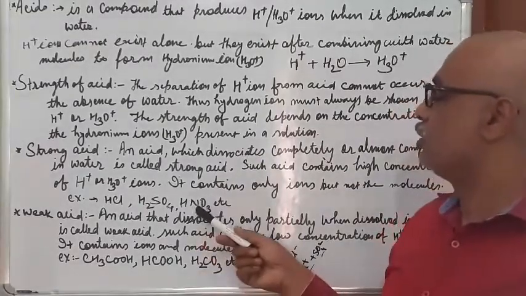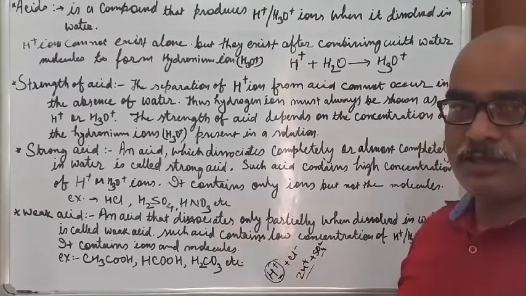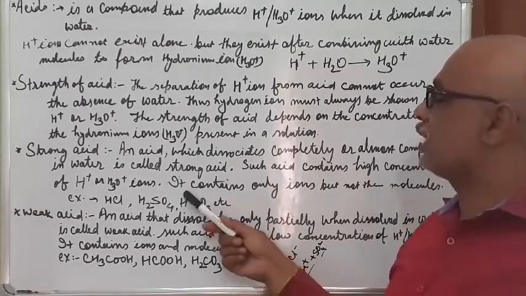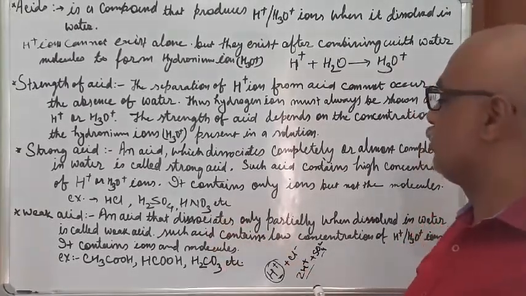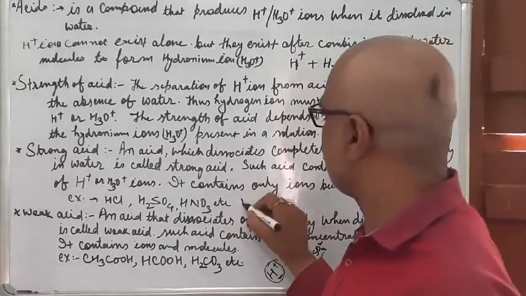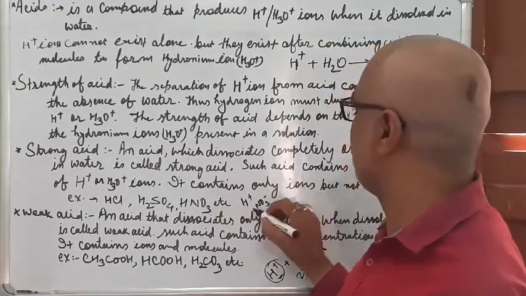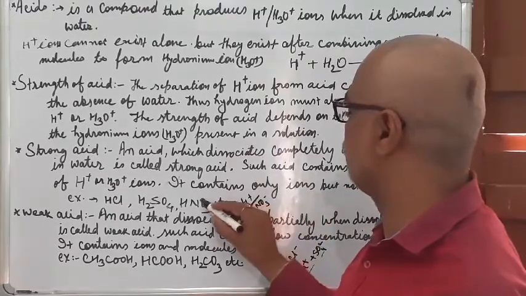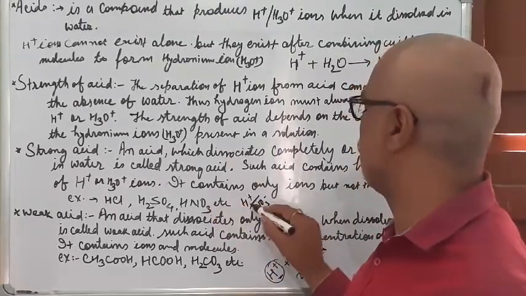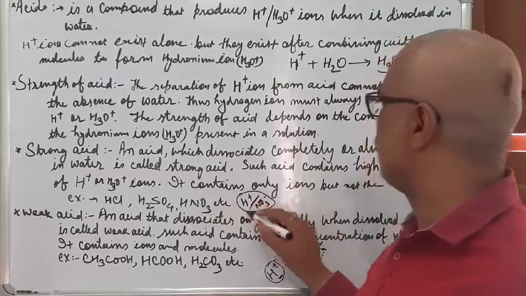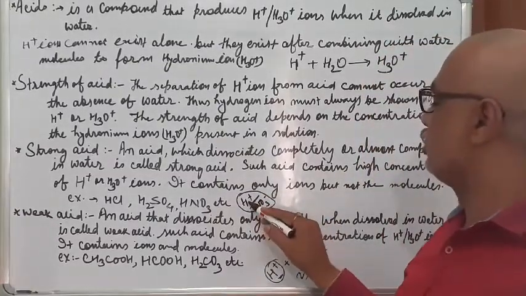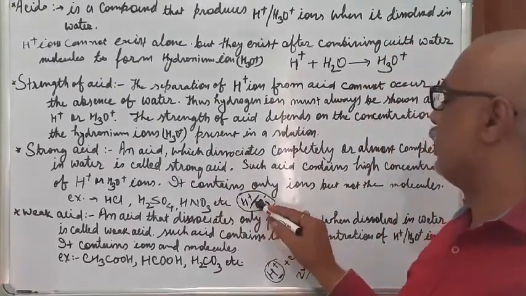And when you dissolve nitric acid, HNO3, into the water, it will produce H plus and NO3 minus. This nitric acid will produce these two types of ions, and this H plus ion combines with the water and forms a hydronium ion.